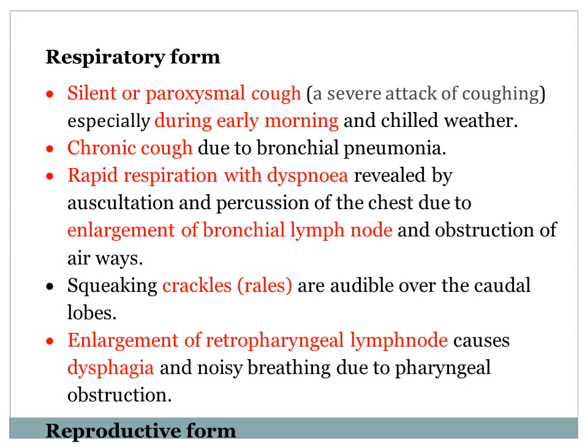There are squawking crackles. Crackles are nothing but the rales heard when air moves inside the pipe and is exhaled outside the pipe. Because of the narrowing of the bronchioles, there is a sound. It is called rales and is audible over the cardiac lobes.